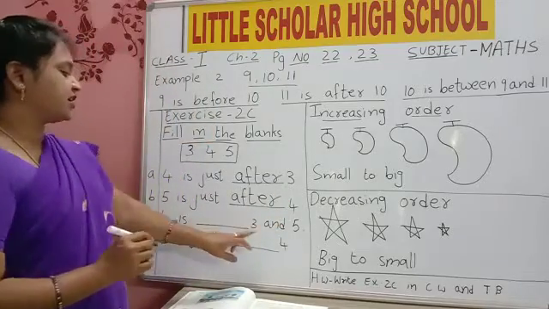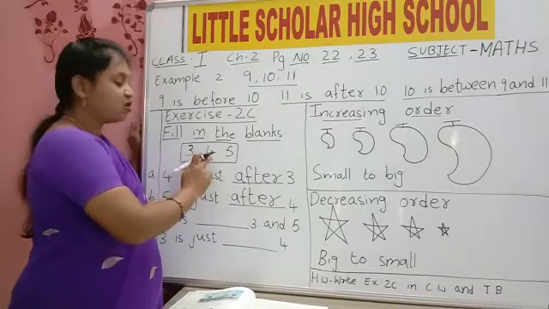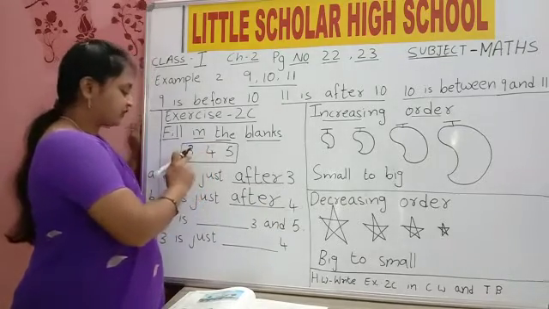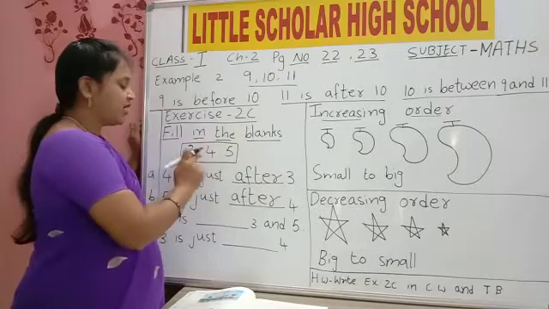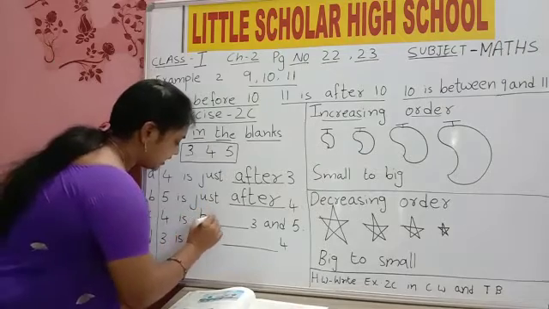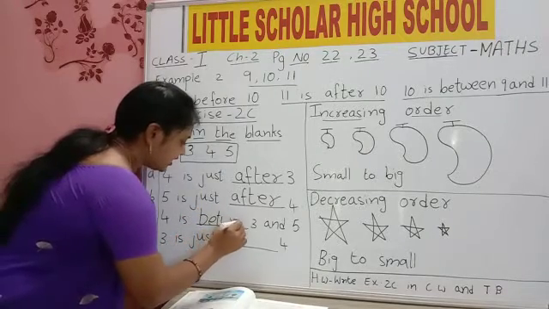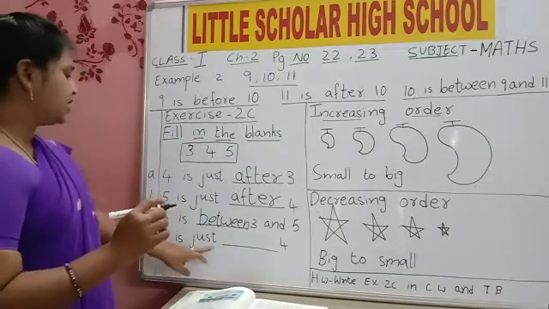4 is after 3 and before 5. First see where is 4? 4 is here. Where is 4? 4 is in between 3 and 5. In between. Yes, 4 is in between 3 and 5. So say between, spelling B-E-T-W-E-E-N, between.